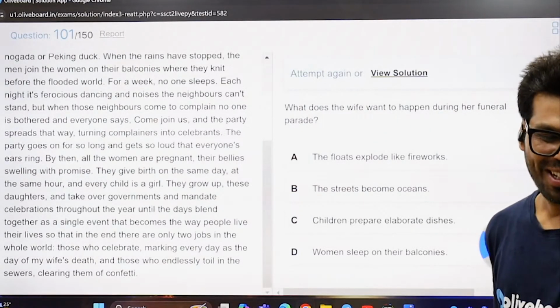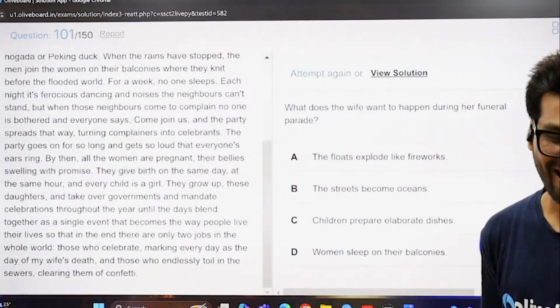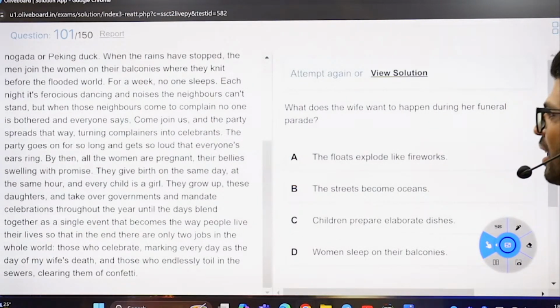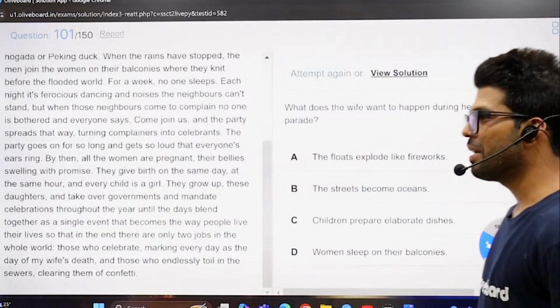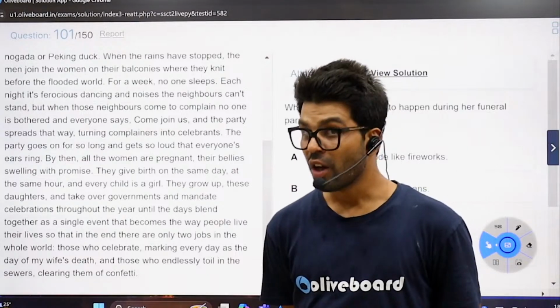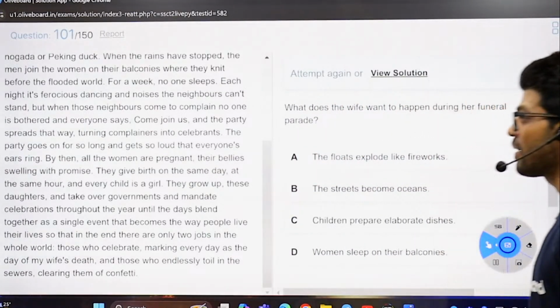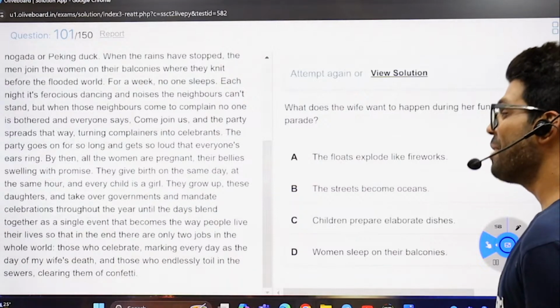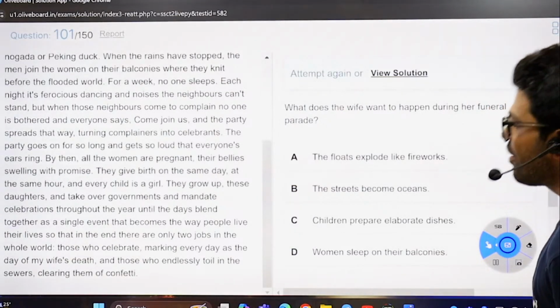Kafi casual funeral tha. All the women are pregnant, their bellies swelling with promise. My goodness. They give birth on the same day. She is full of technology. She must have been an engineer, I think. They give birth on the same day, at the same hour, and every child is a girl.